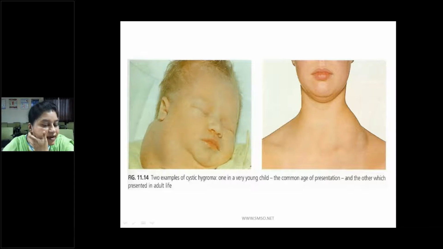So cystic hygroma can present in childhood, which is the common age of presentation, and others in adult life. Here the first diagram is a child with a fused cystic hygroma, whereas the second picture shows an adult female presenting with a cystic hygroma.